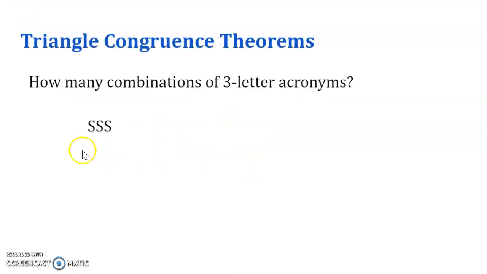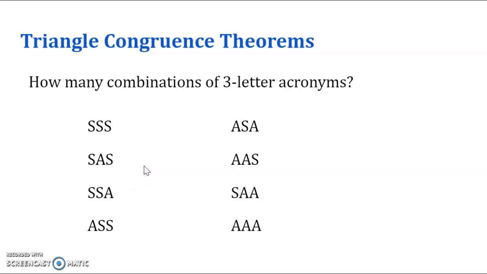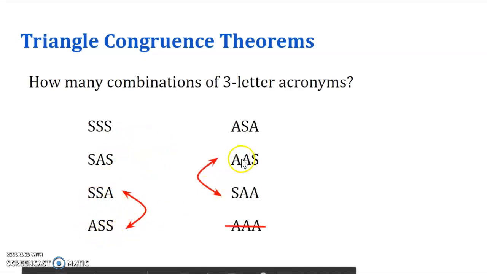Triangle congruence theorems so far: we said that the possible three-letter acronym combinations were SSS, SAS, SSA, ASA, AAS, SAA, and AAA. And of these, we said that ASA and SAA, and AAS, are the same thing. They are the same thing to each other, right? They're just looking at reverse directions, so we just need to look at it one direction. And we also said that AAA is not a congruence theorem.